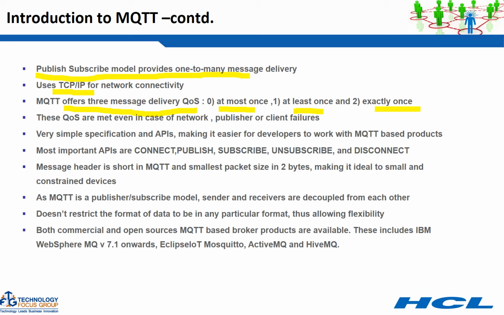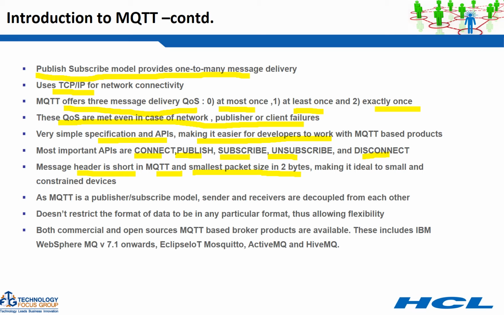These QoS levels are met even in the case of network, publisher, or client failures. MQTT provides a very simple specification and APIs, making it easier for developers to work with MQTT based products. It's a very minimal set of APIs. The most important APIs are connect, publish, subscribe, unsubscribe, and disconnect. And the message header is short in MQTT, with the smallest packet size being 2 bytes, making it ideal for small and constrained devices.